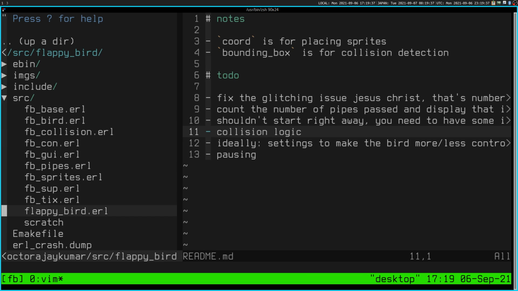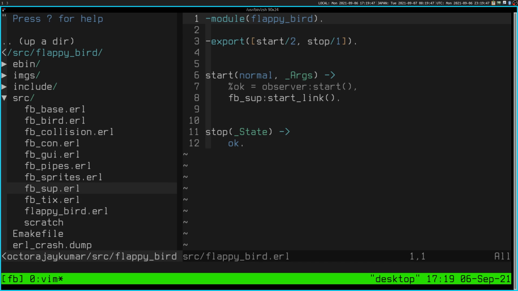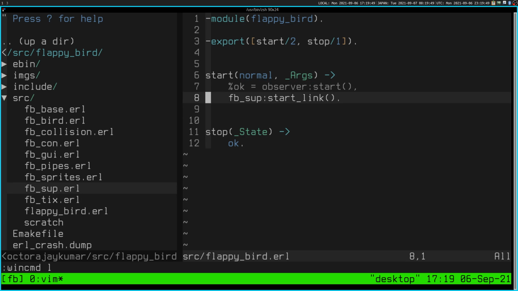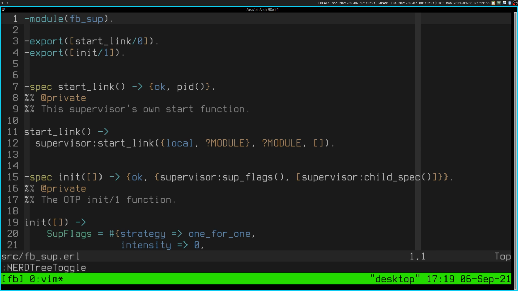So when you're getting into a new Erlang project, you always look at the top level. Okay, so it literally has two things: start and stop. All right, let's go to the supervisor. So that's the thing that's called here. All right. Exports start_link and init.